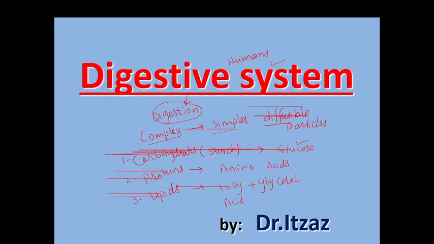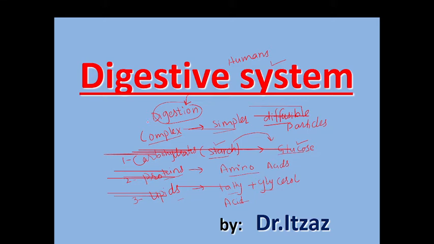Carbohydrates are present in the form of starch because we get carbohydrates from plants in the form of bread, and the plants store their carbohydrates in the form of starch. So the major source of carbohydrates for living organisms is starch. Our digestive system converts this complex starch into the simpler carbohydrate called glucose. And proteins, like meat, are complex and are converted into amino acids, and lipids are converted into fatty acids and glycerol. Okay, this is the function of the digestive system.